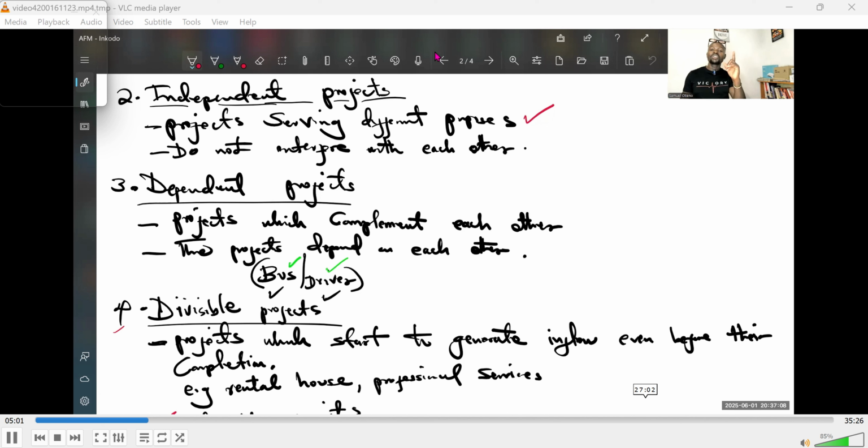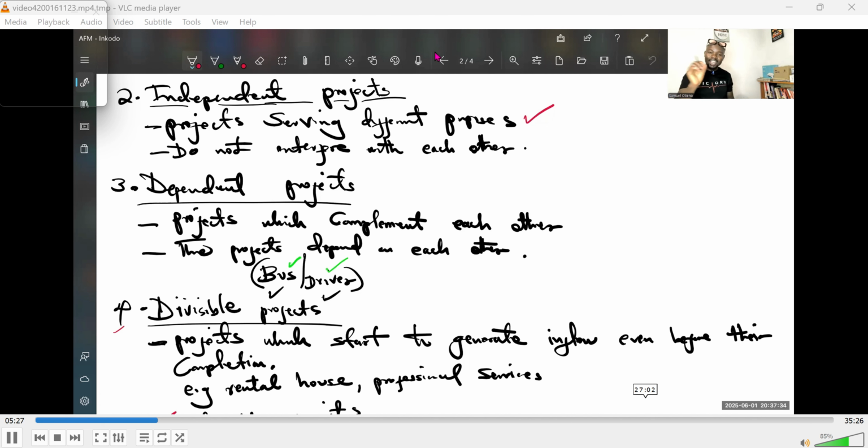This bus will not drive itself. They have to also engage a driver. Now, engaging a driver was not their initial project, but now, because of this first project of bringing on board the school bus, they will now have the need to bring on board the driver, which is now a different project. So these two projects are dependent projects. One project depends on the other to function or to achieve the purpose at the end of the day.